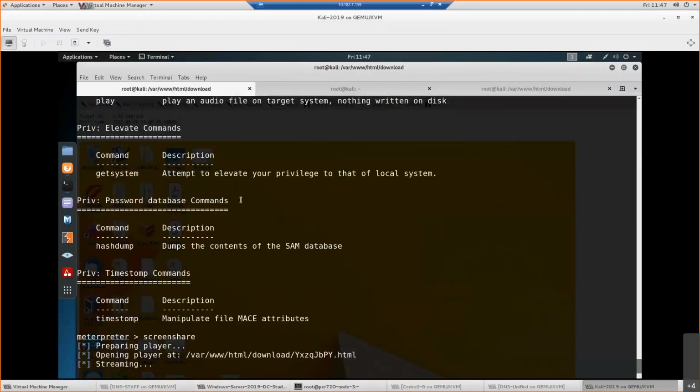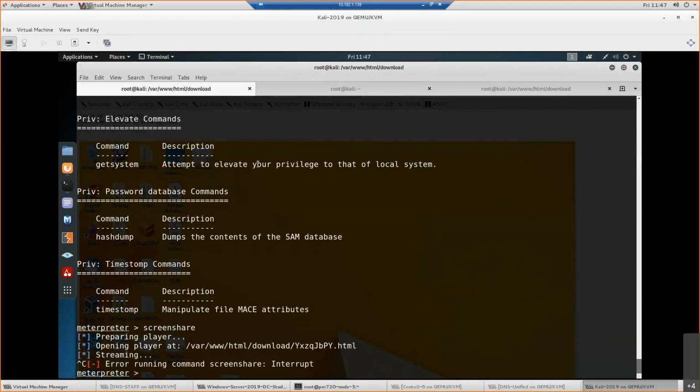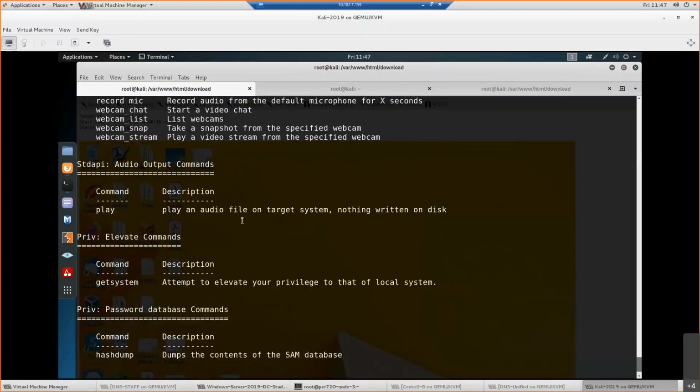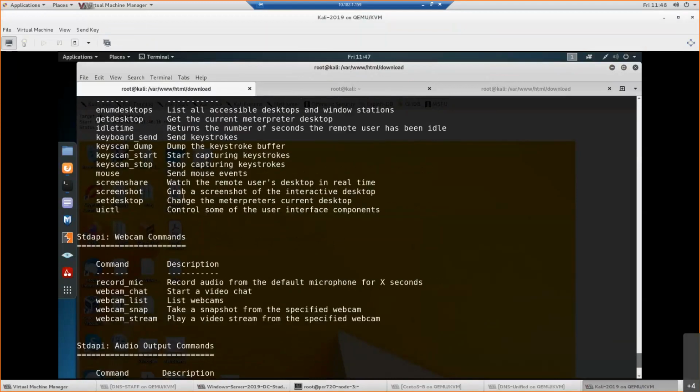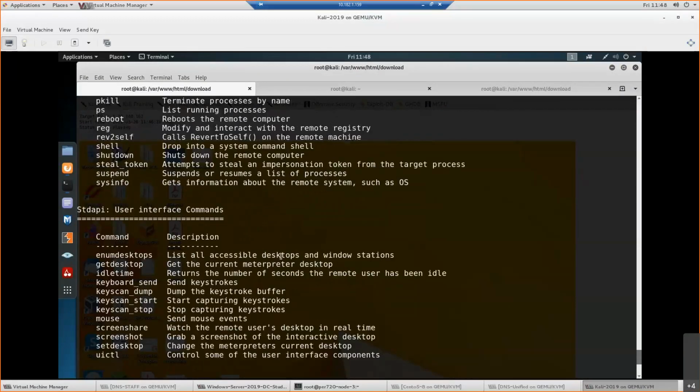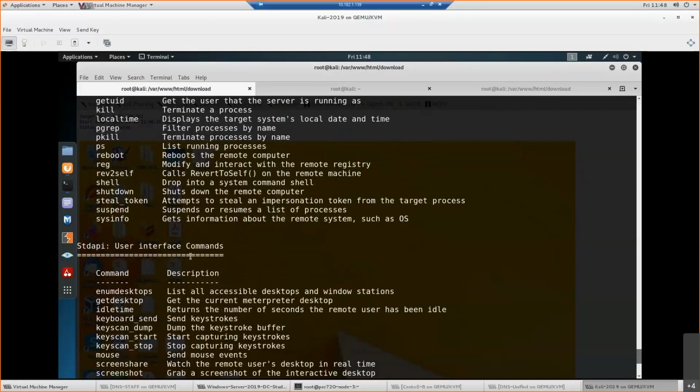The same thing can be done on Android also. So I can create a meterpreter for Android also. You can see a lot of commands I can run on Windows. Screen share, mouse, I can check here. If I type here, I get the desktop, and the desktop information will show. These are the things you can do here. Once malware is installed there, I can migrate this malware from that process to another process. That also I can do very easily.